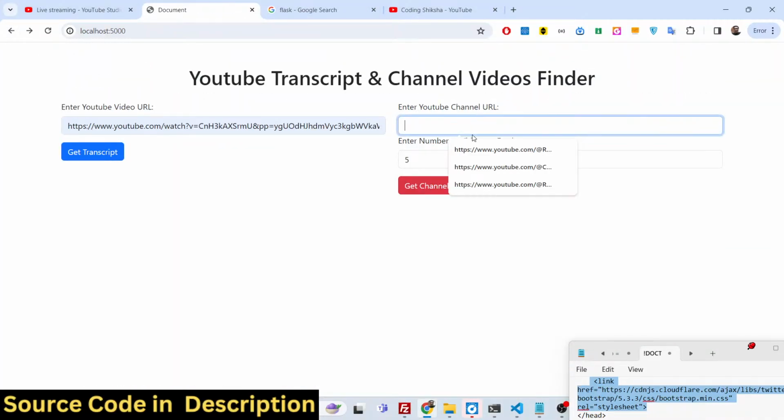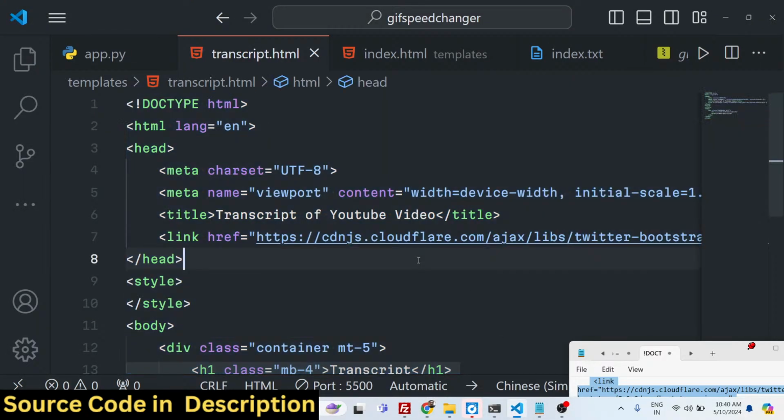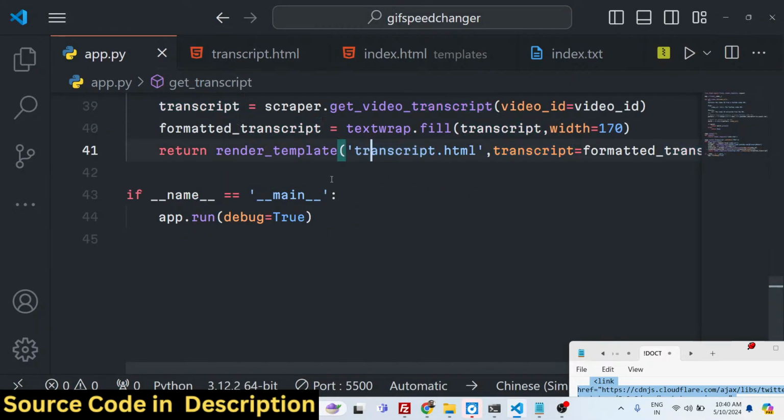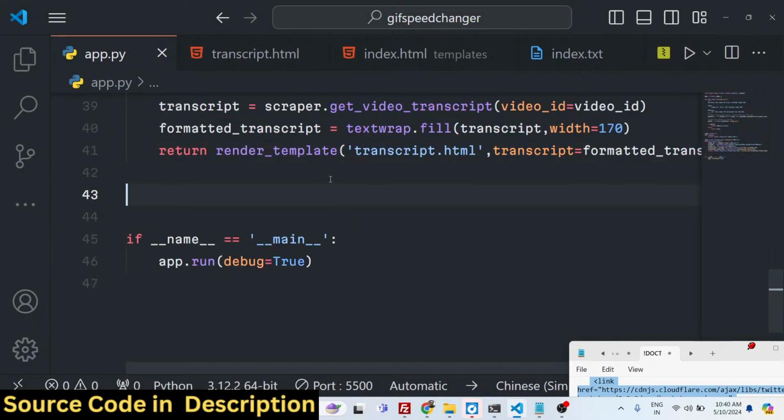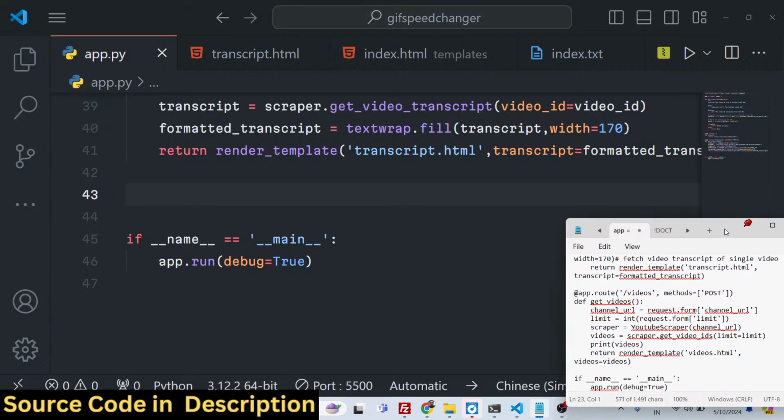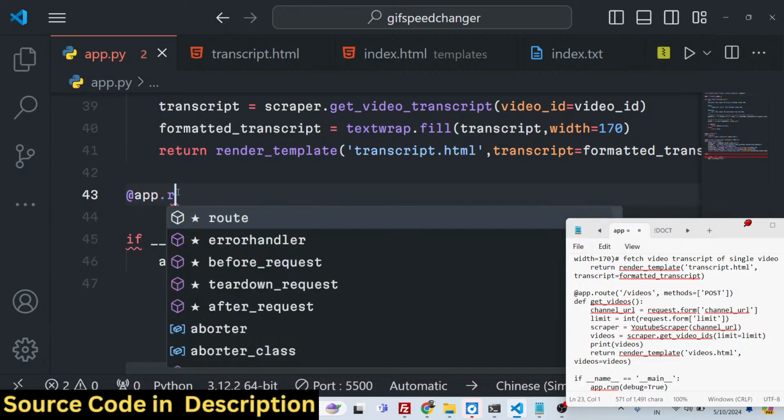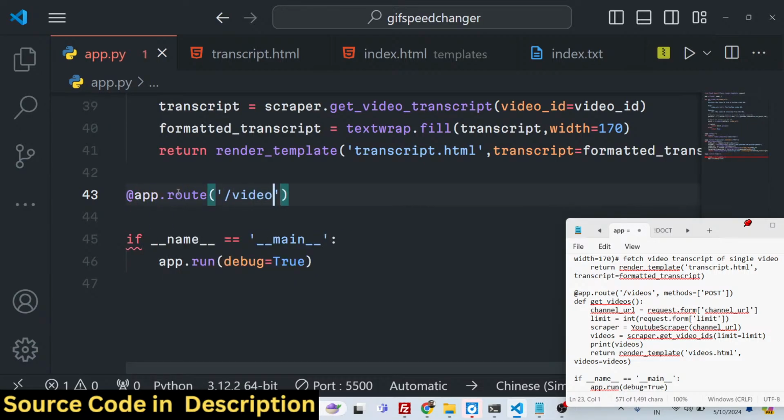And now moving to the second application, which is for fetching the YouTube channel videos. We can define the second post request, which allows you to fetch videos. Here we can define the route for getting the videos.